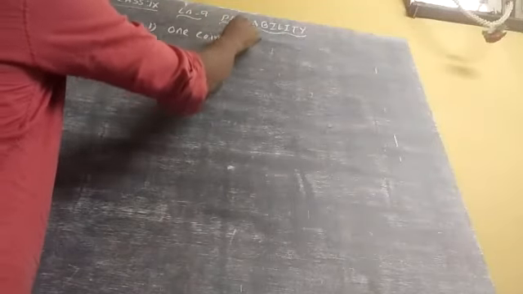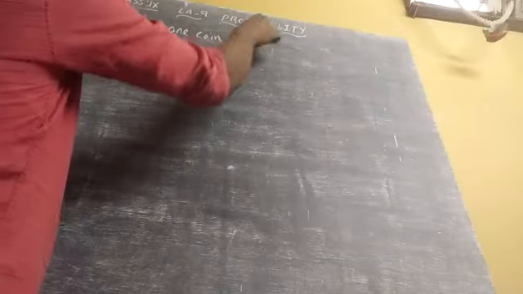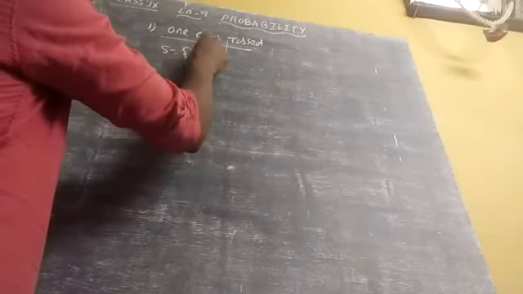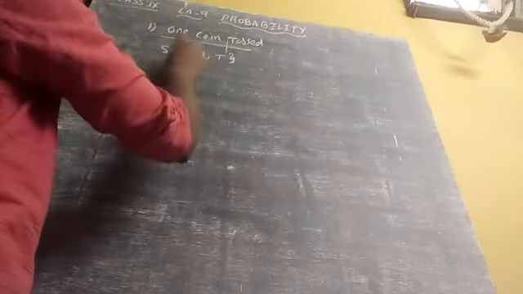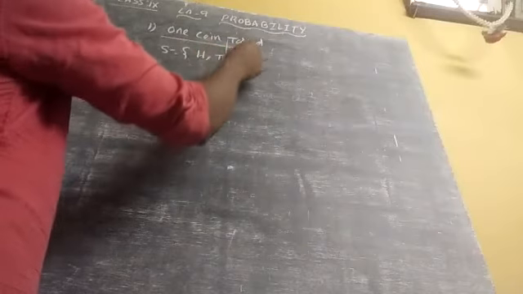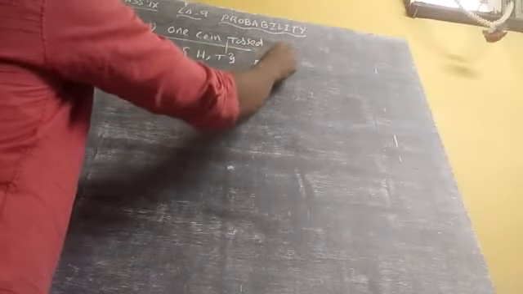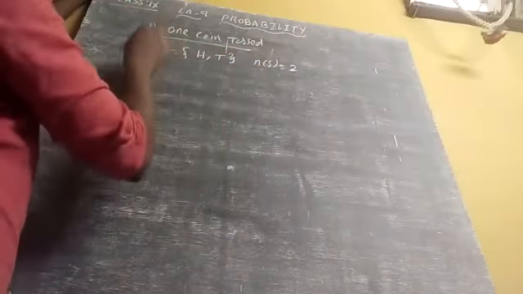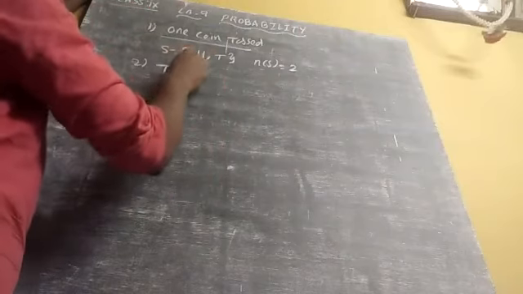Next, for some conditions I am giving. 1 coin tossed. What is the probability we are going to see? S is equal to, S means the sample space. So 1 coin toss means there is a possibility of H and T. So n(S) is equal to how much? 2. Next, 2 coins tossed.